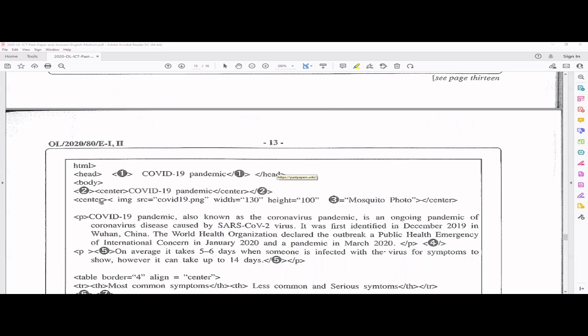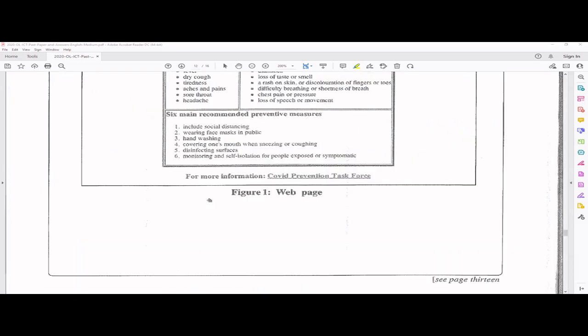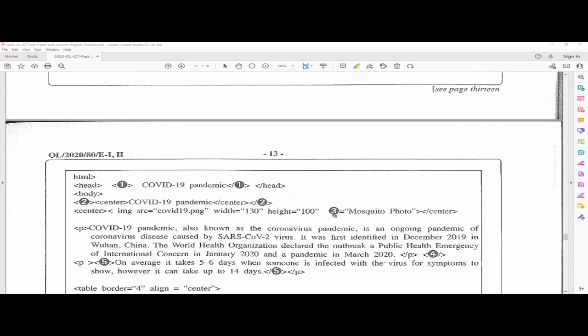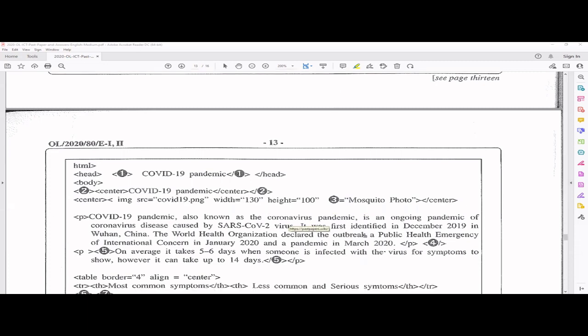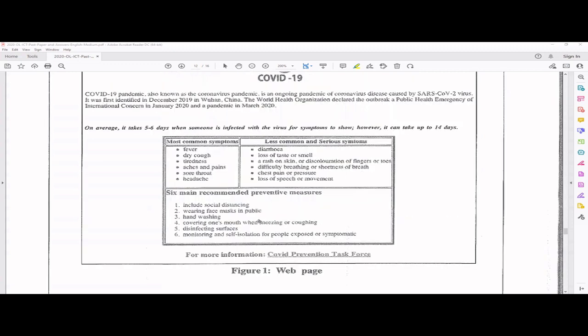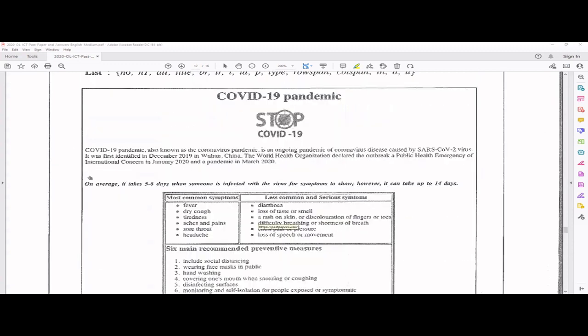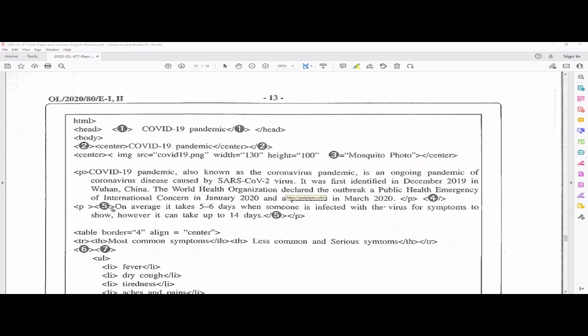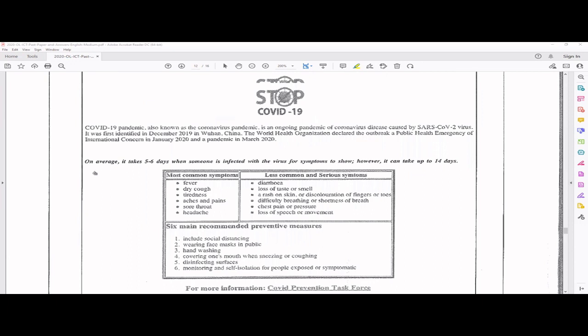Okay. Then we have a centered image. Can you see this image? Right? This is an image, and this image has an alt text. So the third one should be alt. Then we have a paragraph, right? And there is the fourth one. We have a paragraph, and can you see there is some line breaking? So the fourth one should be break. Okay. Next one, the fifth one. The fifth one is about this paragraph, on average it takes. If you see carefully, this paragraph is italic, right? So the fifth one should be I.